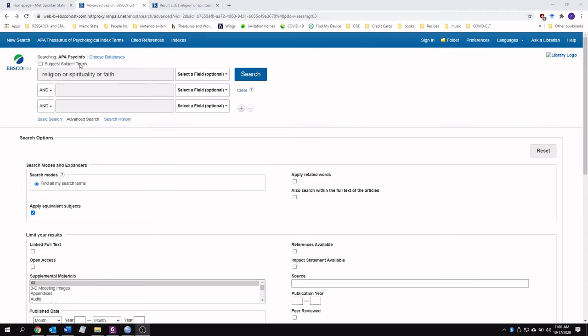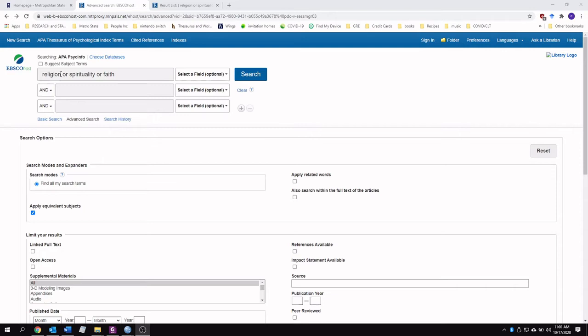So we're also going to use the asterisk function, and this is something that's really helpful because you might want to search not just for religion, but religiosity or religiousness. I don't know if that's a word, but you get the point. You want the same root, but that word could be said in a number of different ways.